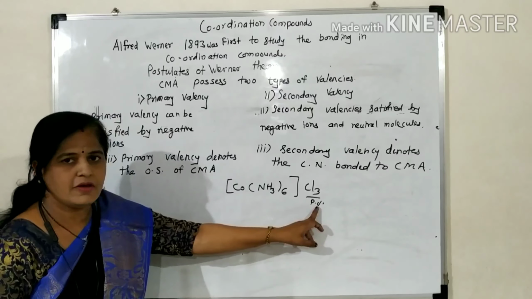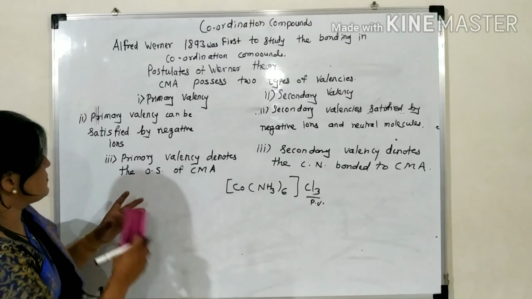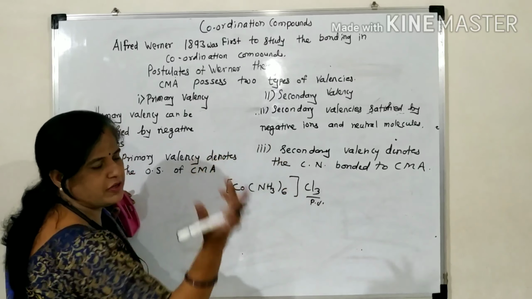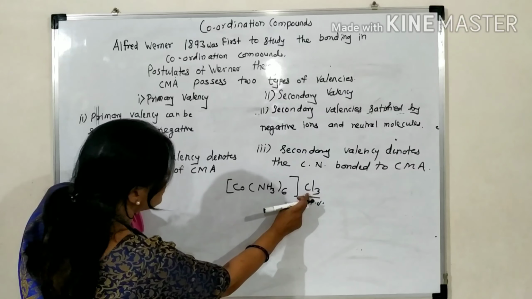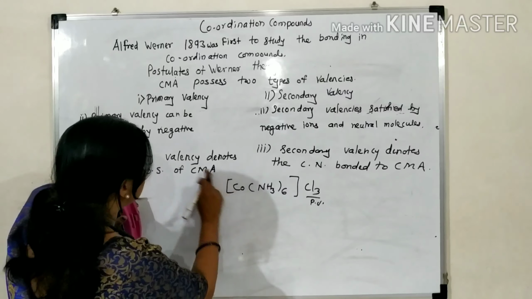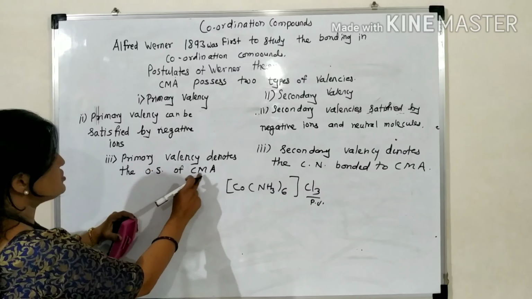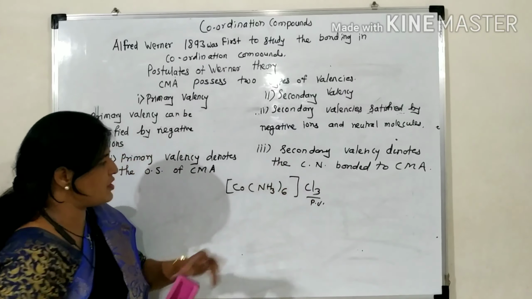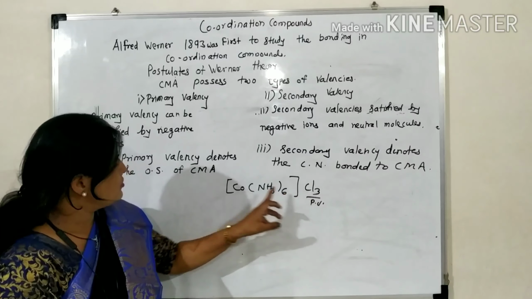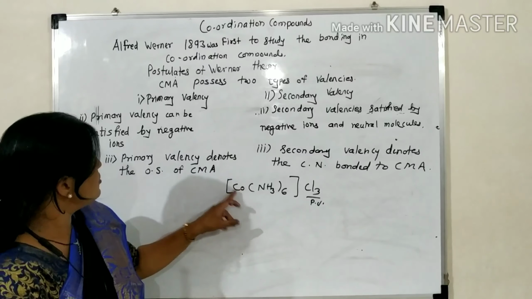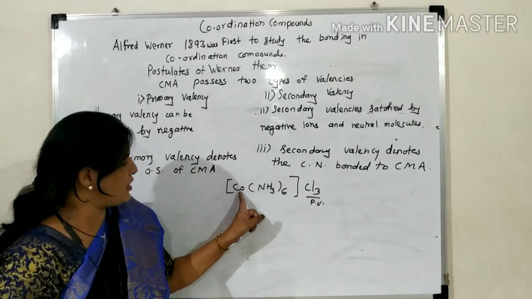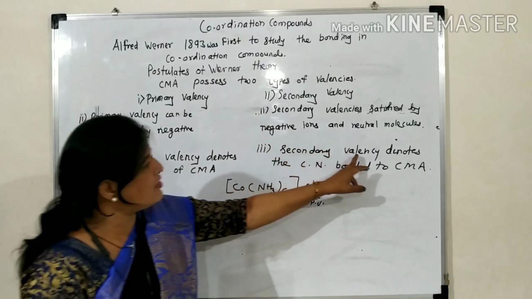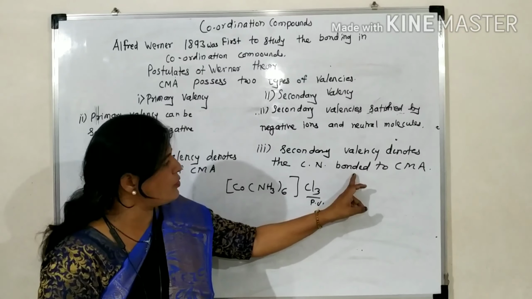Therefore, we get the oxidation state of the central metal atom, cobalt, as +3.